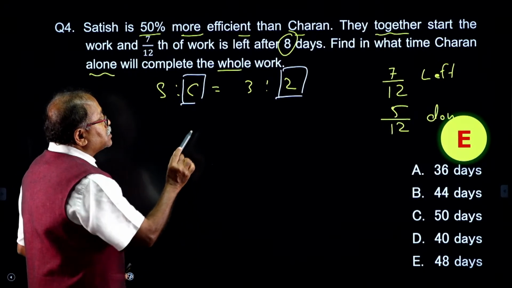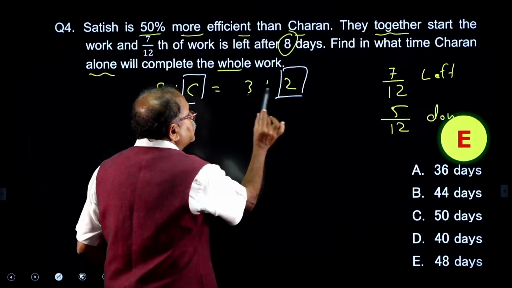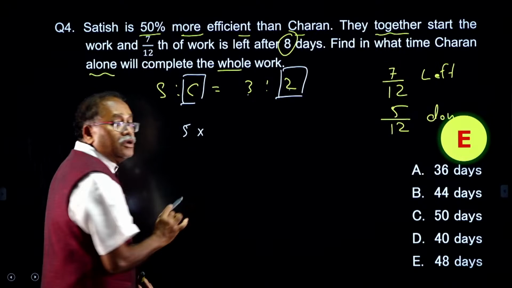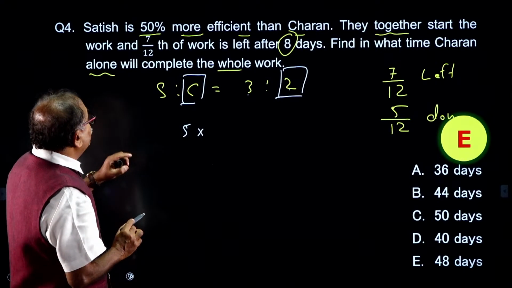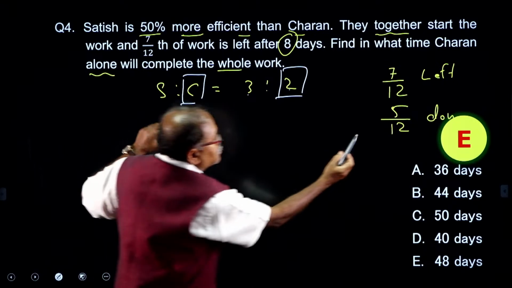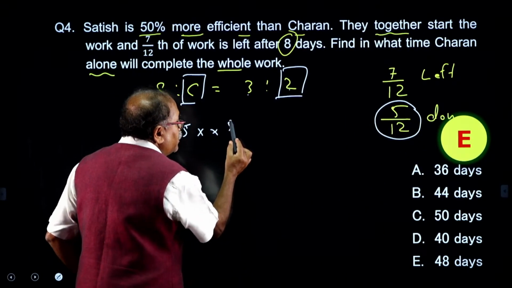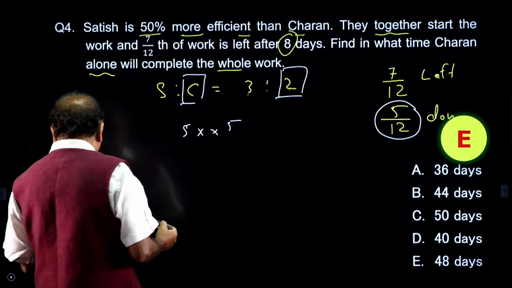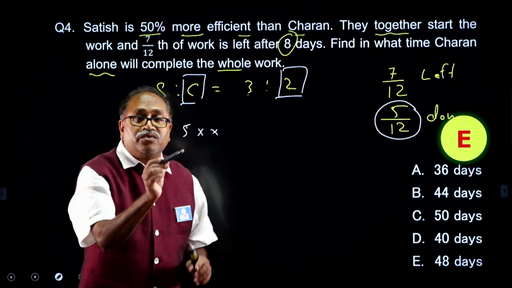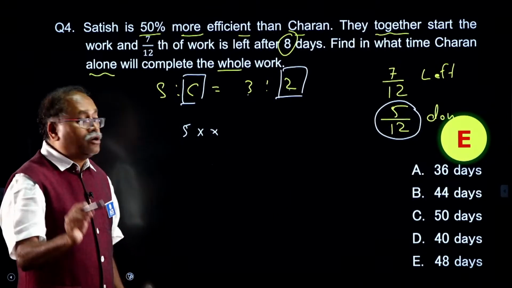In the first case, what is the efficiency? The efficiency is 3 plus 2, which is 5, into what part of the work is done? Now, that is 5 by 12th part of the work is done. So, the work will come in denominator, you know that, M1 into D1 into H1 by work 1. So, the work 1 will come in denominator.